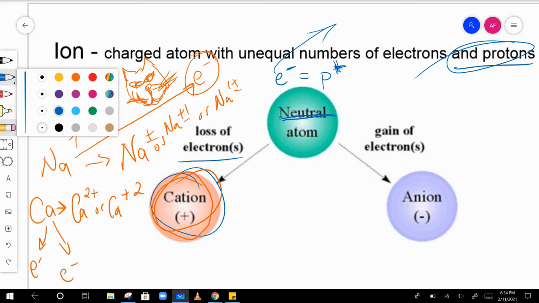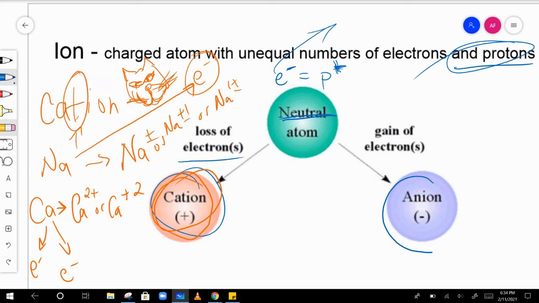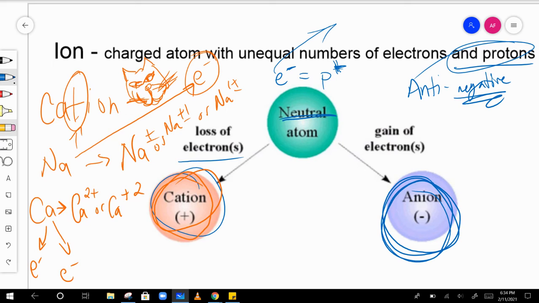Now, if we gain electrons, so some atoms like to gain electrons, now we're going to have a negative charge. We're going to have extra negative charges. We're going to have more negatives than positives. So therefore, we get a negative ion. I can remember that by anti. Anti is like against or negative, right? So anti usually means negative or against. It's the opposite. So negative is kind of the opposite. Okay, anion.